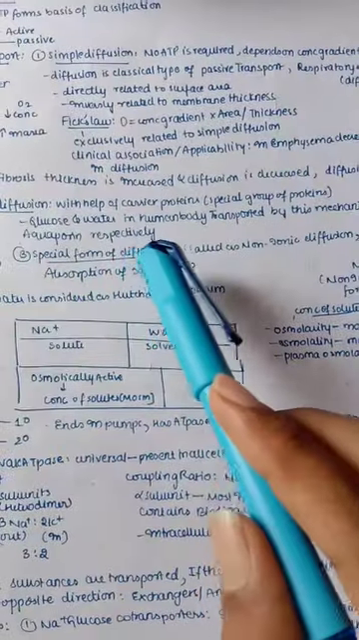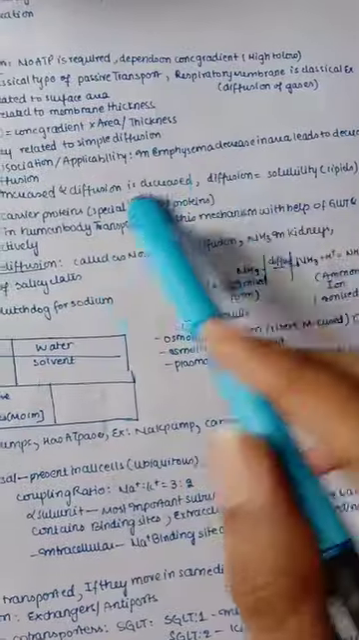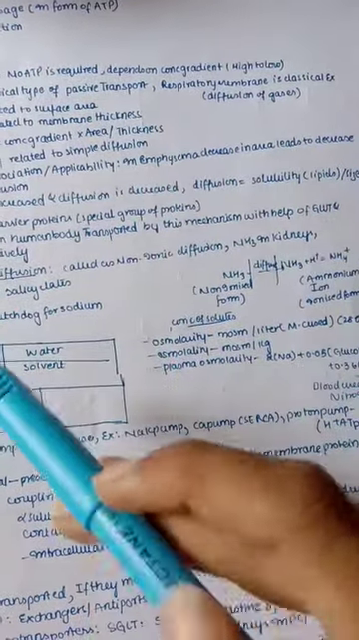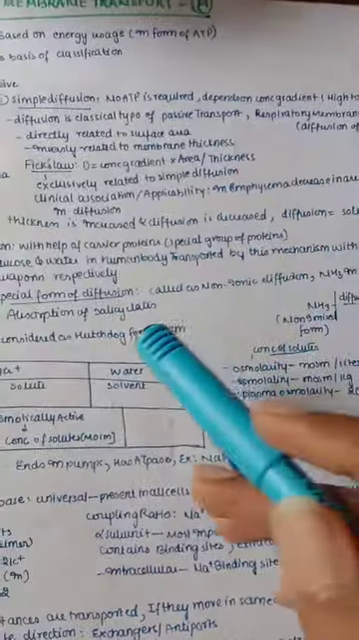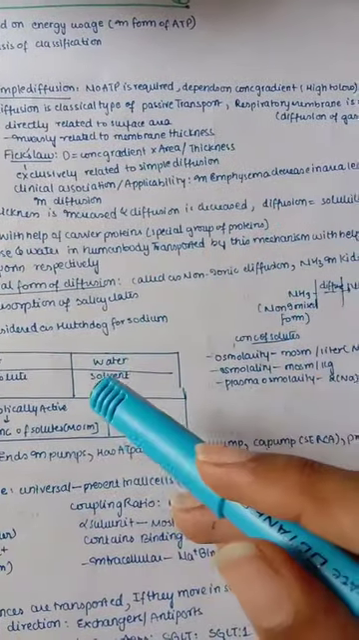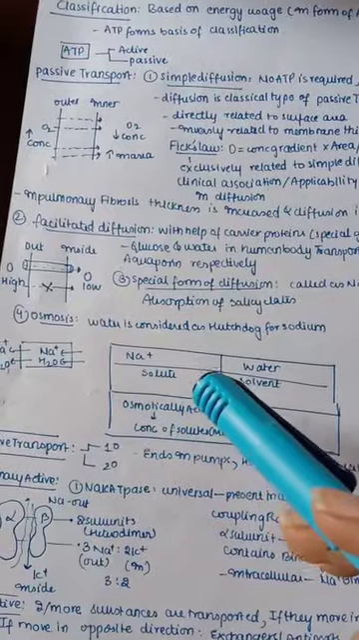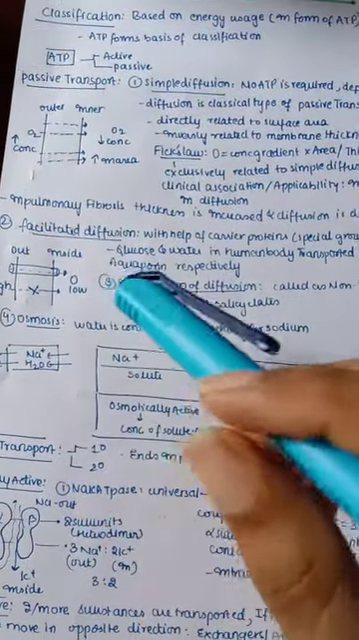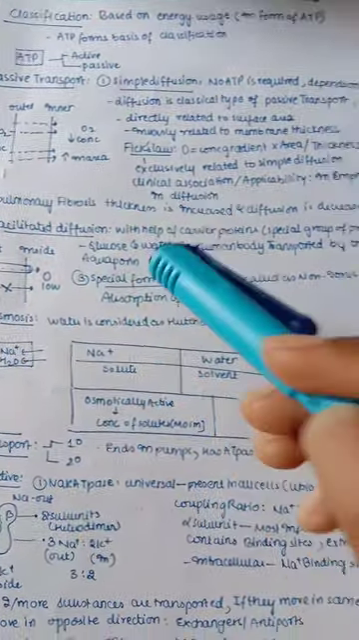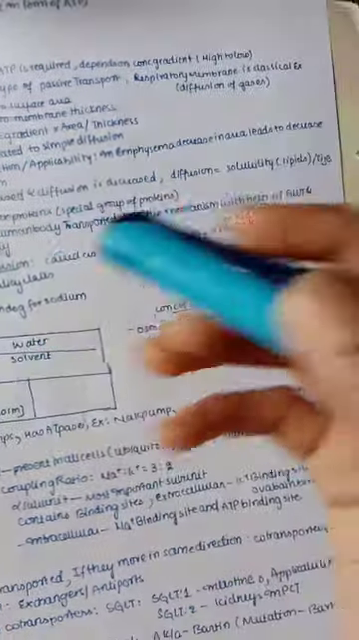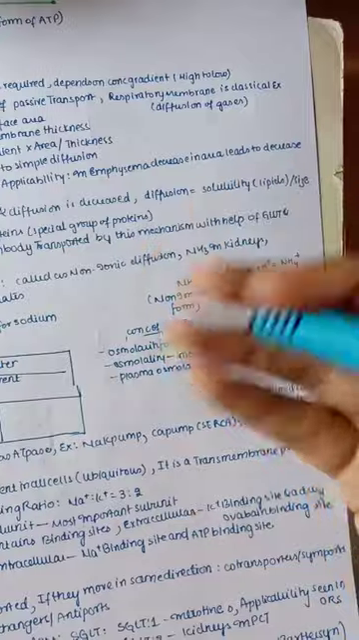So the clinical applicability is in emphysema. What happens in emphysema is that there is a decrease in the surface area. This leads to a decrease in diffusion, because we know diffusion is directly proportional to the surface area. And one more clinical example is pulmonary fibrosis. Here the lung tissue is getting thickened, so there is an increase in thickness. As the thickness is increased, diffusion is decreased.